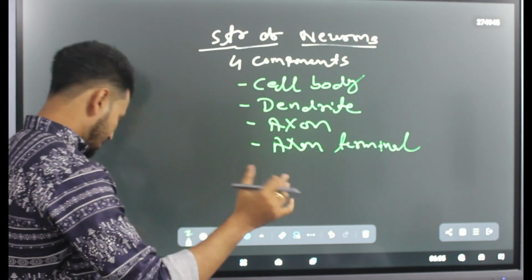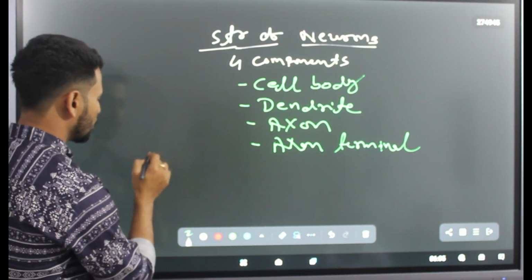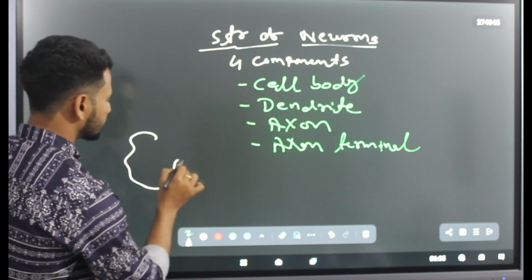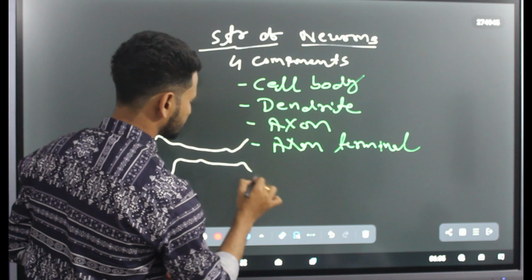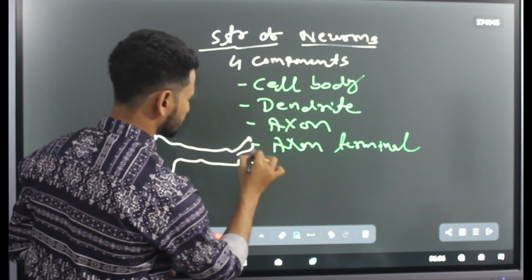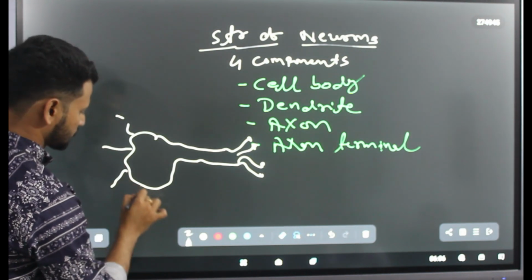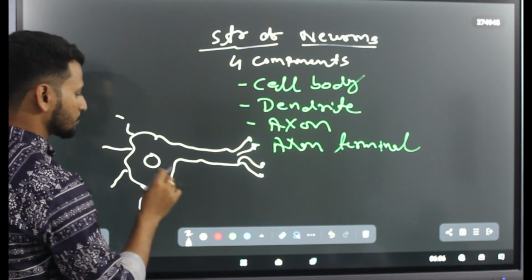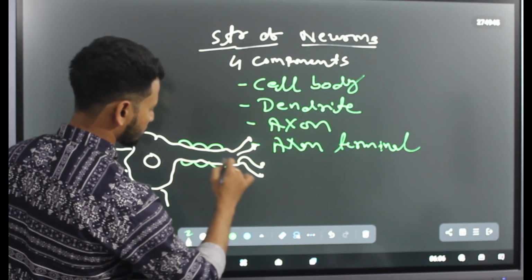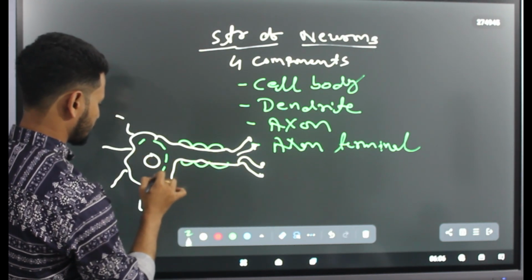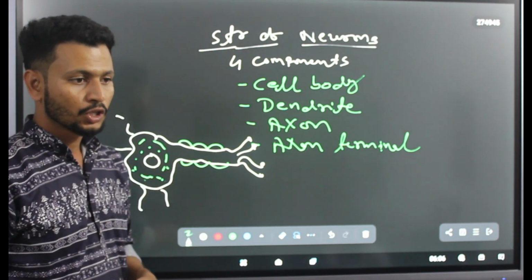So let's have a clear idea about the diagram. If I draw the diagrammatic view, somehow it will look like this.